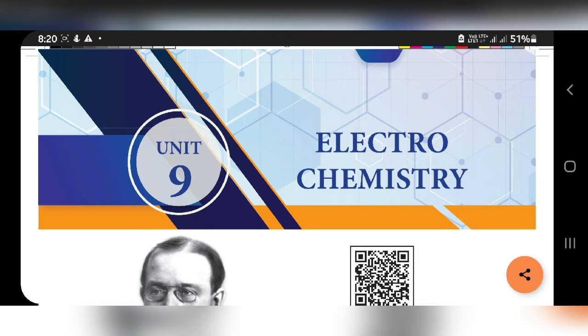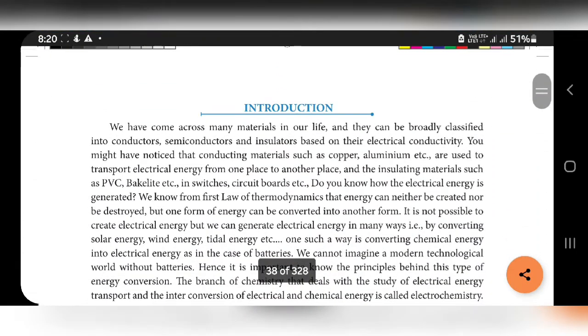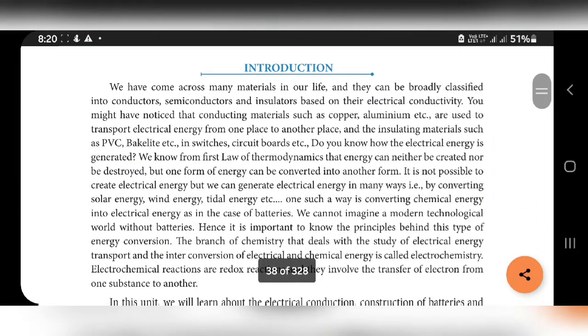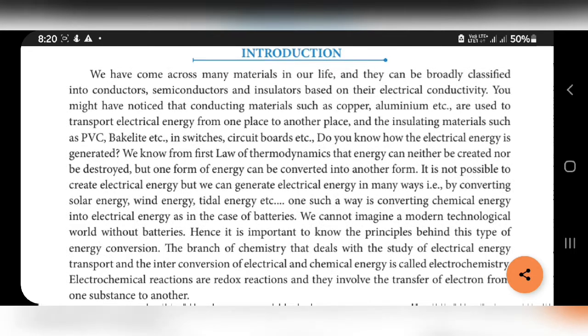Next lesson in second volume, electrochemistry. First one, introduction. We have come across many materials in our life, and they can be broadly classified as conductors, semiconductors, and insulators.